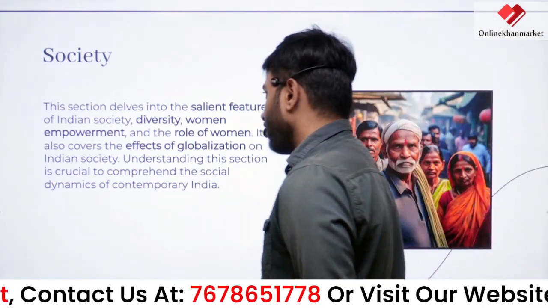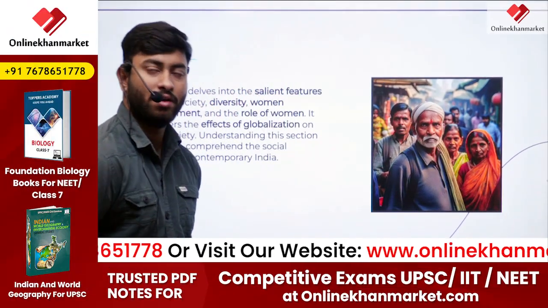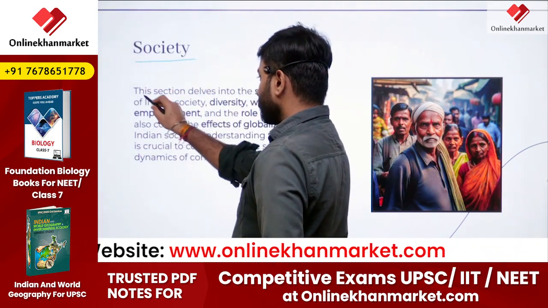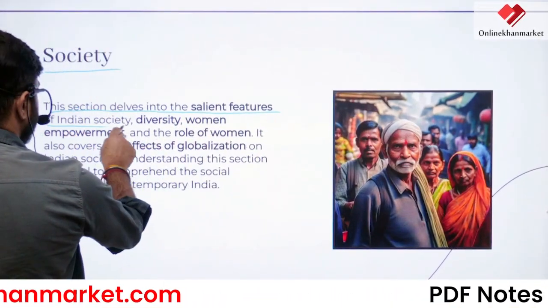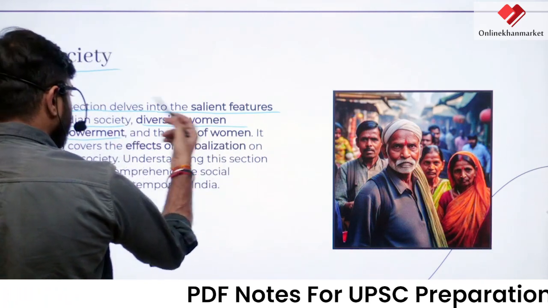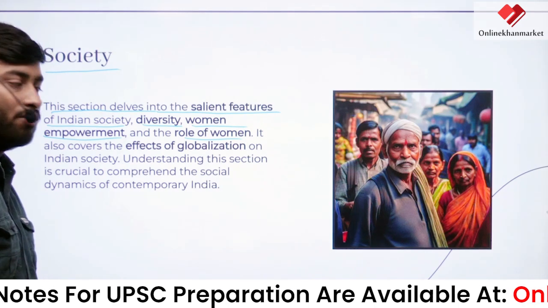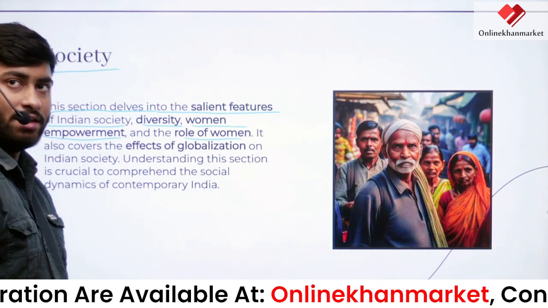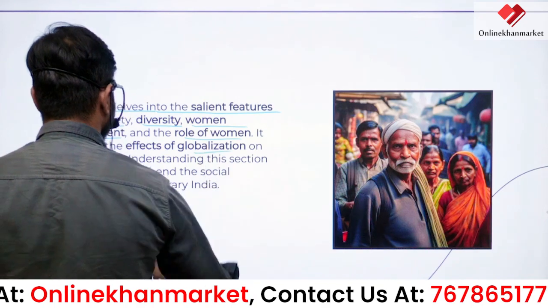Then after that we can come to the society. So this society section is also covered in your GS paper 1. This section delves into the salient features of Indian society, its diversity, women empowerment and the role of women. What is the role of women in society, how they get modernized, how they get empowered. So we can see in this GS paper 1 the society section as well, right?